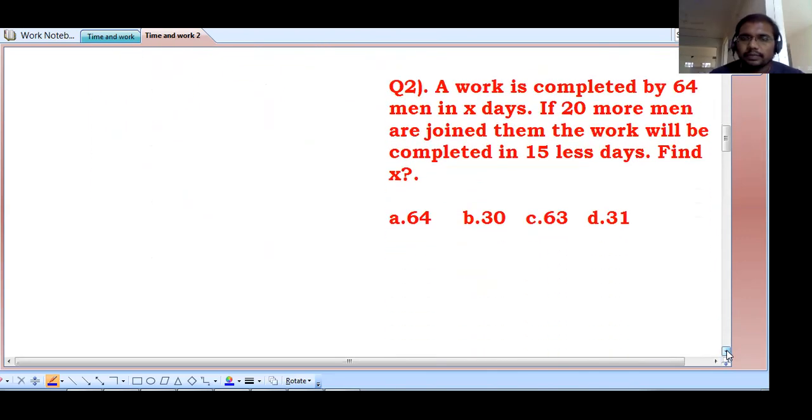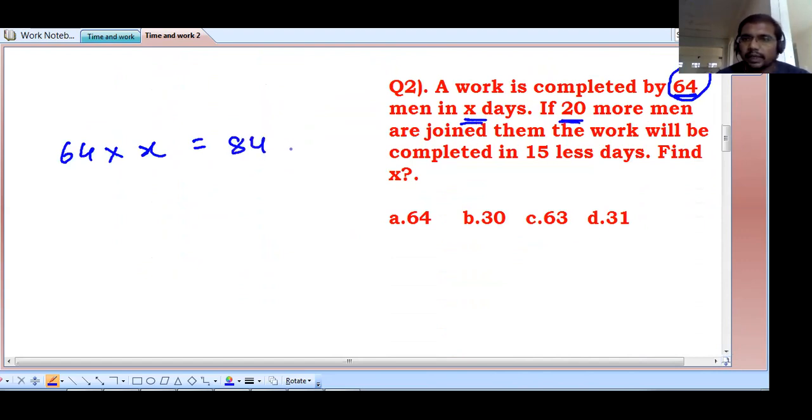See the second question. A work is completed by how many men here? 64 men. How many days they are taking? X days. 64 men, X days. That is M1 D1 is equal to M2 D2. Then 20 more men joined them. Already 64 persons are working here, 20 men are extra joined, that is 84 persons are working.